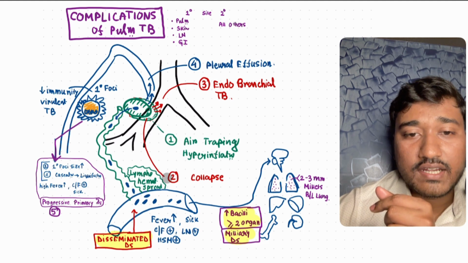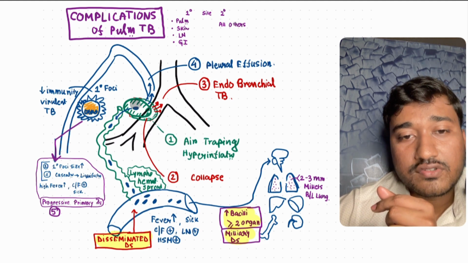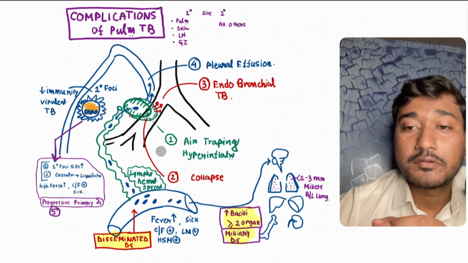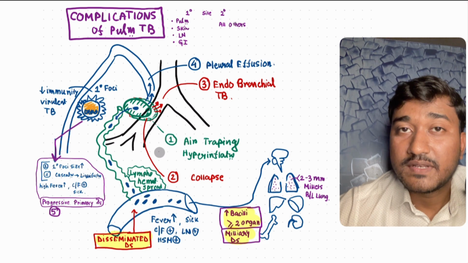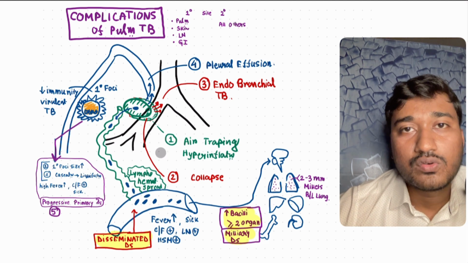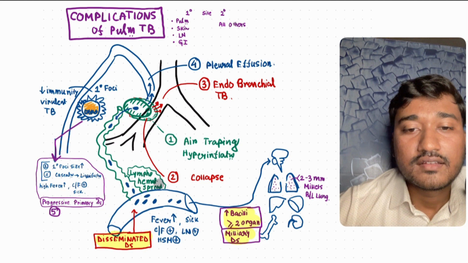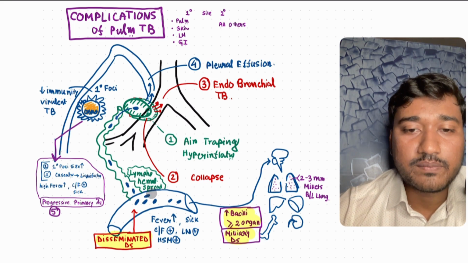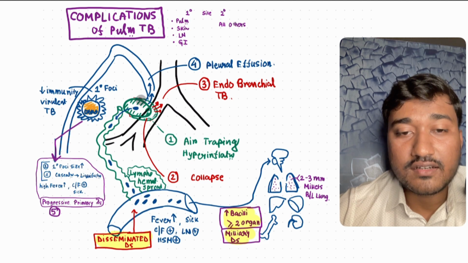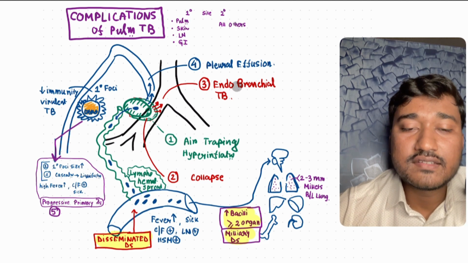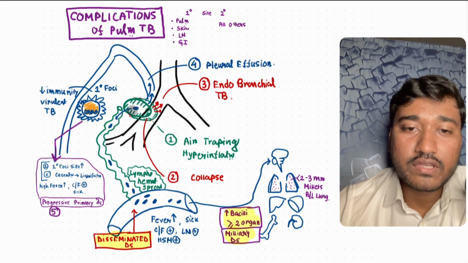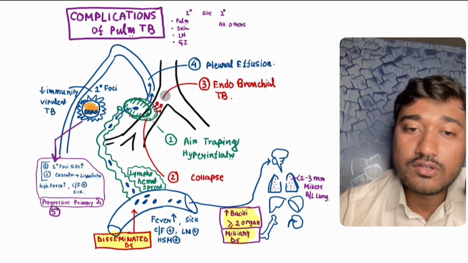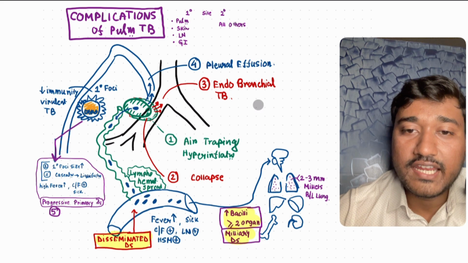And secondly, look here, suppose the airway is getting compressed so much that no air can enter during inspiration, and also during expiration no air can go out. Therefore we call this condition collapse. So number one complication could be air trapping, number two collapse if it further compresses. And number three, look here, the necrotic material can come out into the bronchial tree. Therefore, we call it endobronchial TB.